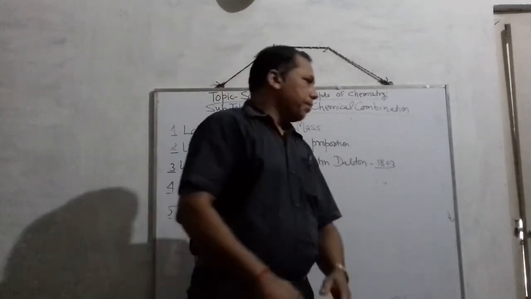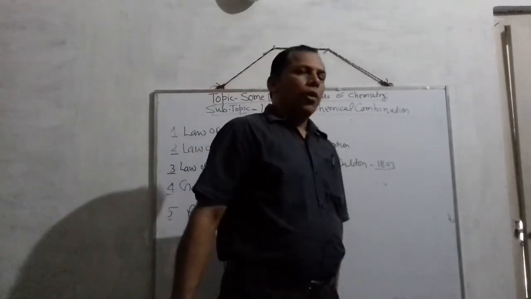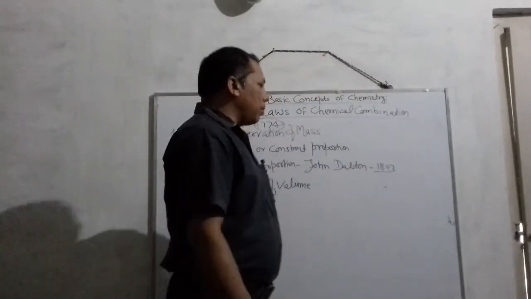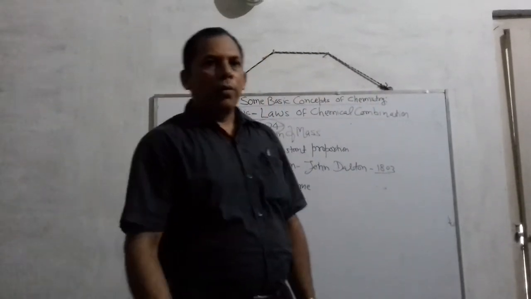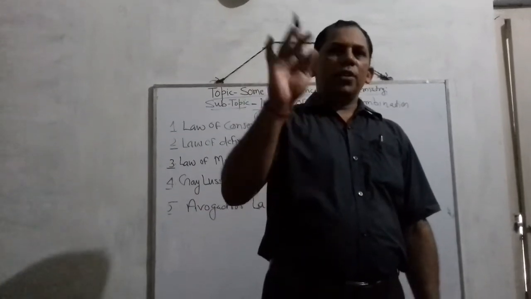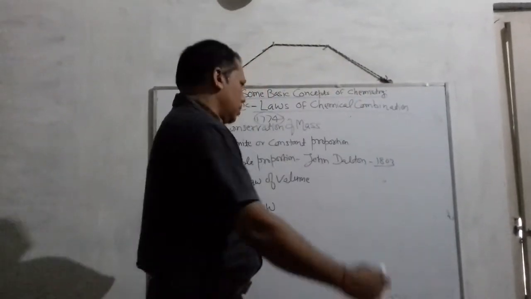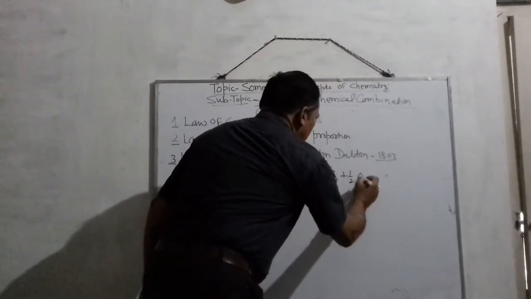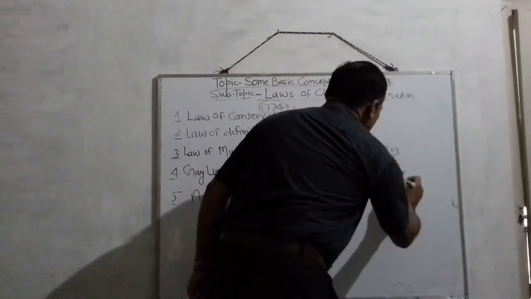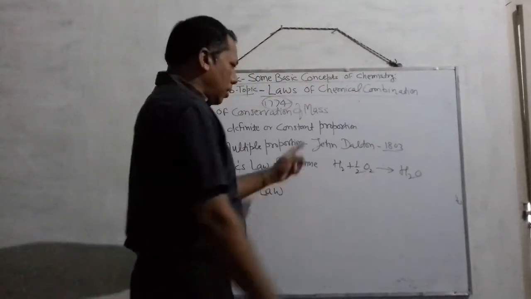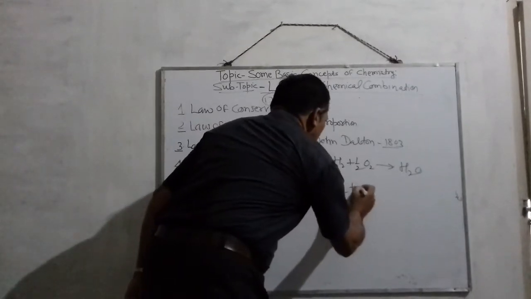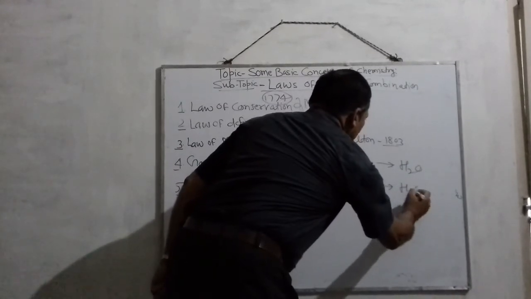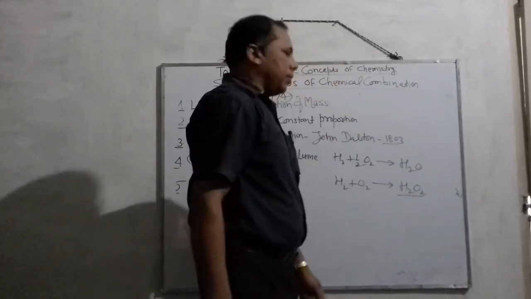For example, you know that when hydrogen and oxygen combine, they form two compounds, one is water and the other is hydrogen peroxide. Hydrogen reacts with oxygen, resulting in the formation of water, and in the same way hydrogen reacts with oxygen, resulting in the formation of H2O2, named hydrogen peroxide.